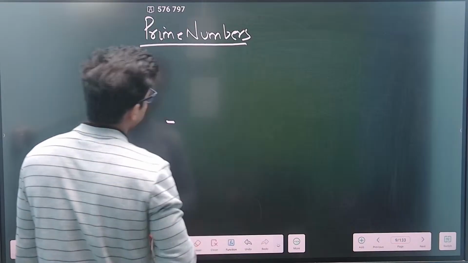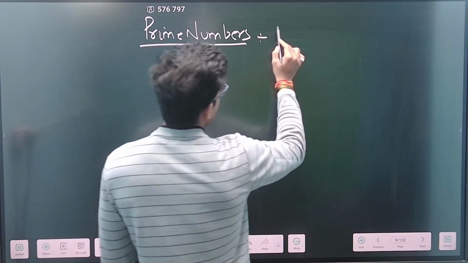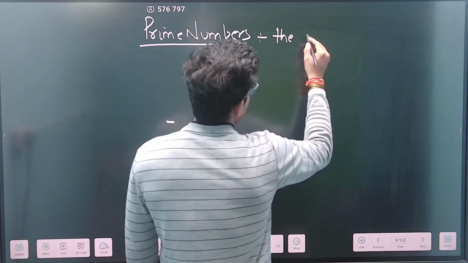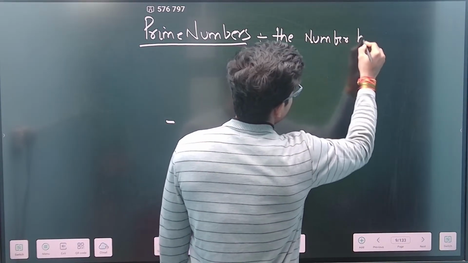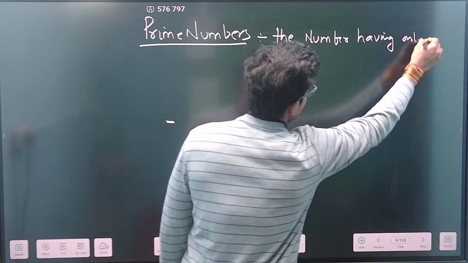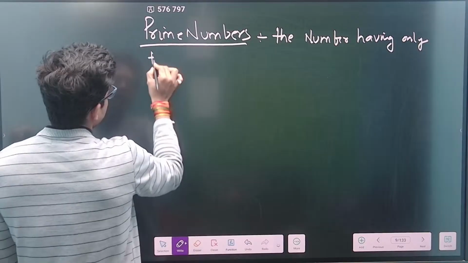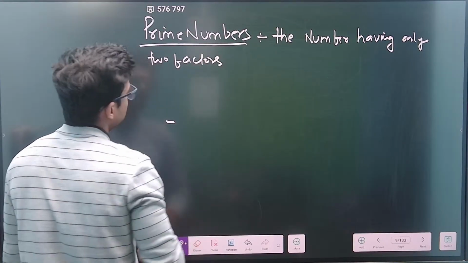Suppose I take a number having only two factors. The number having only two factors is called a prime number.